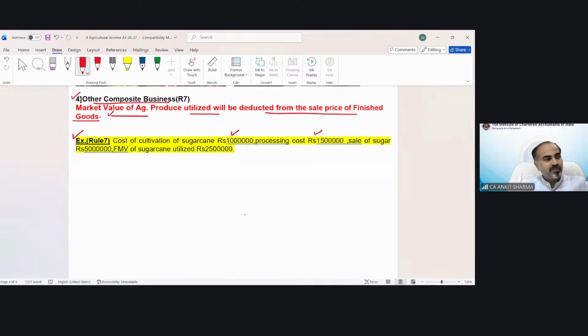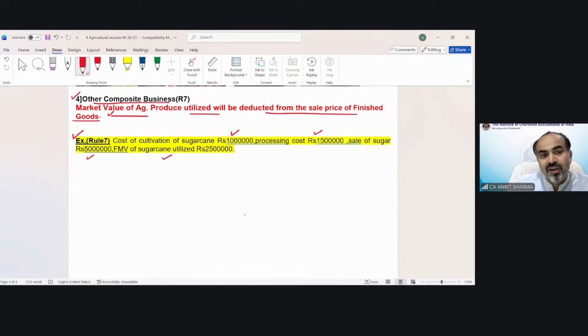Sale of sugar 50 lakh. FMV of sugarcane 25 lakh rupees. So if the question relates to a case when a specific percentage is given, then we have to maintain a combined trading and profit and loss account as we did in the last example.